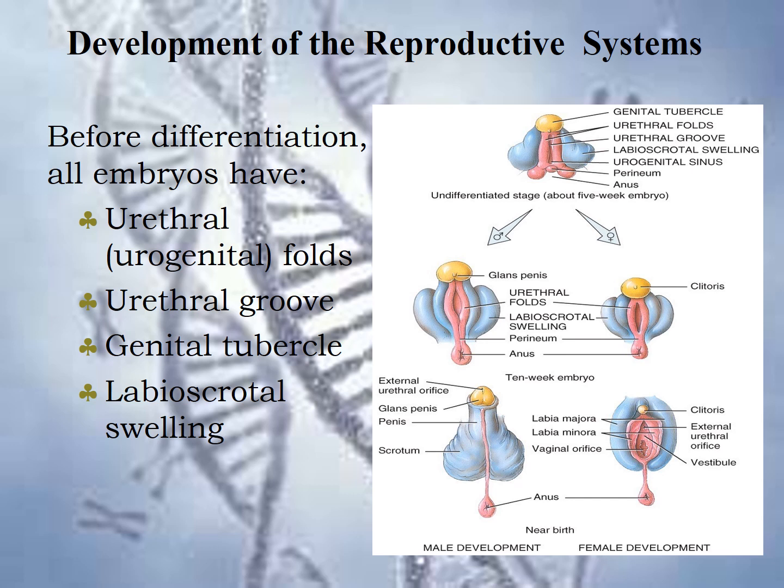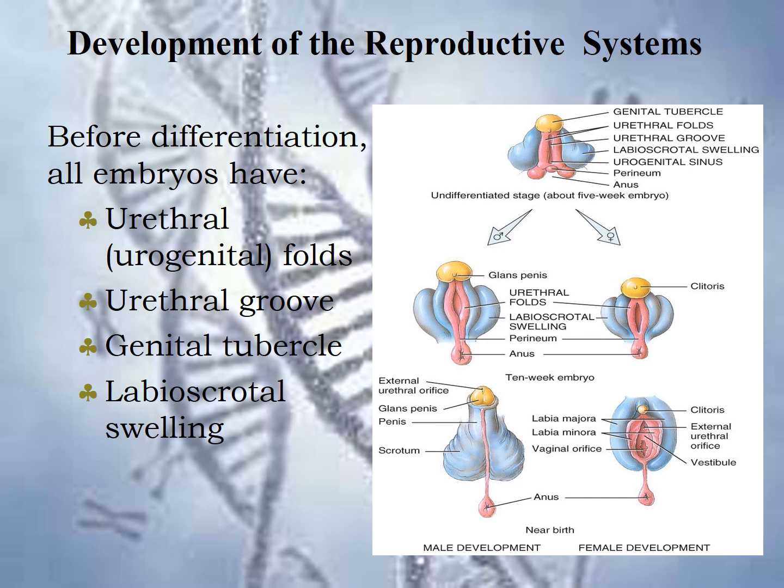Fusion of the urethral folds forms the spongy urethra and leaves an opening to the exterior only at the distal end of the penis, and it is known as the external urethral orifice. And the labioscrotal swellings develop into the scrotum.